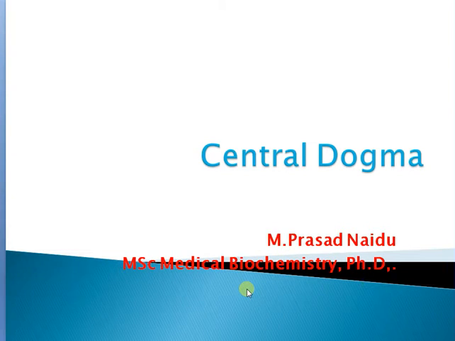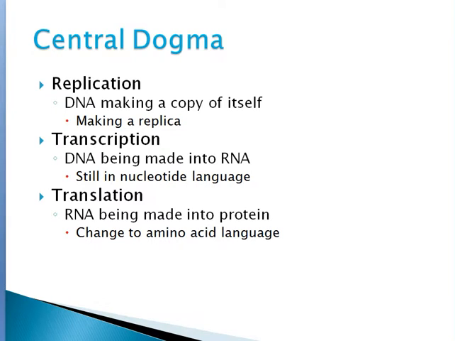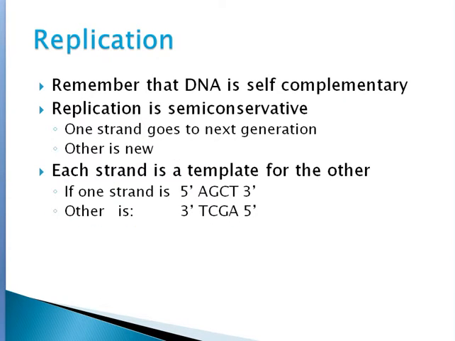Today we will discuss the central dogma of molecular biology. The central dogma consists of replication, transcription, and translation. Replication is DNA copying, DNA to DNA synthesis. Transcription is DNA being made into RNA, DNA synthesis of RNA. Translation is RNA synthesis of proteins. These are the various mechanisms. Post-translational modification is also there.